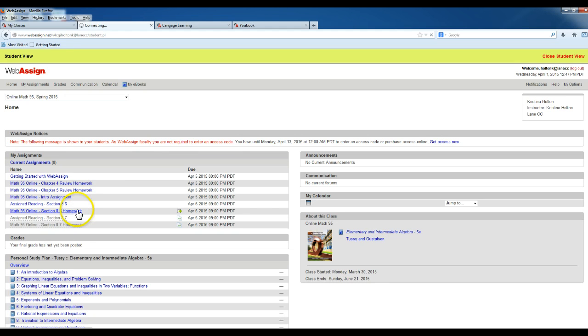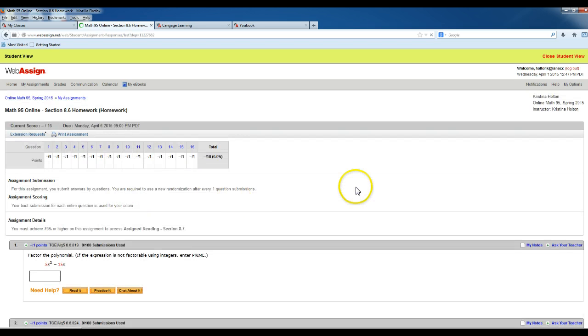When you're in section 8.6, remember that you only have to get a 75% in order to move forward to the next section, but I want you to make sure that you have a really good understanding of the material before you move on. Okay?